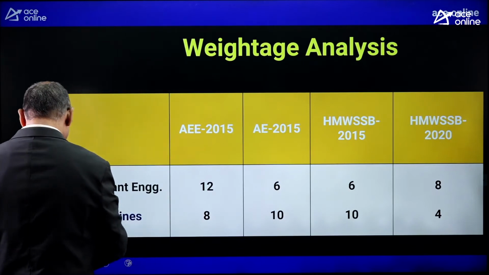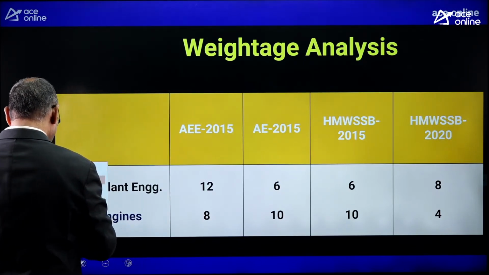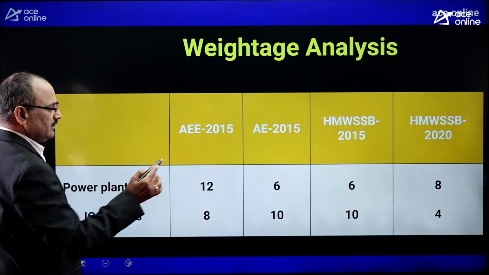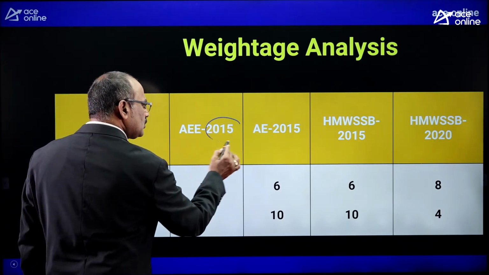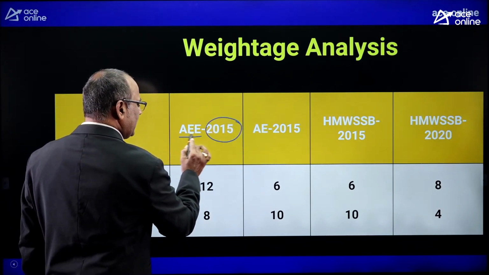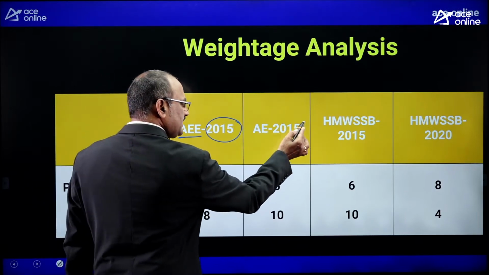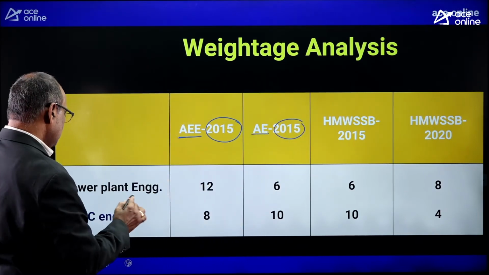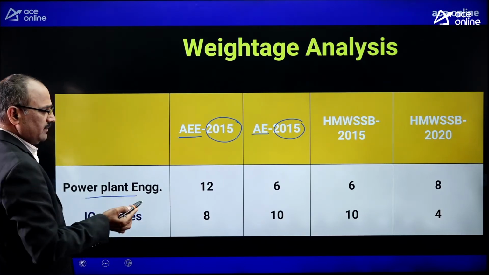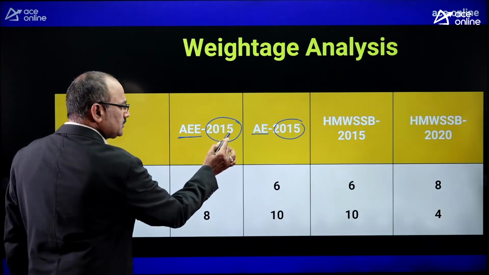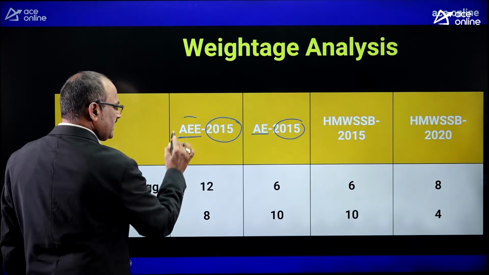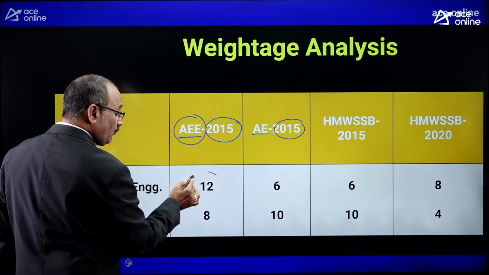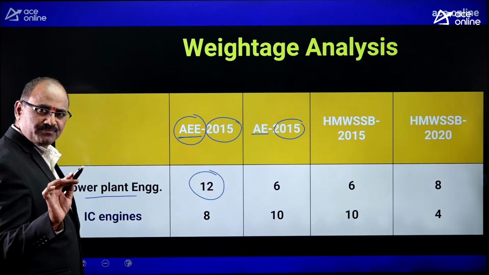Look at the weightage which was asked in the year 2015 for the AEE exam, the same year AE exam, etc. From power plant engineering in the year 2015 for the AEE exam, 12 marks were asked.